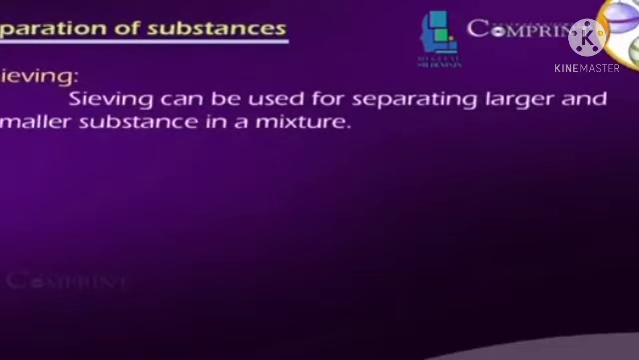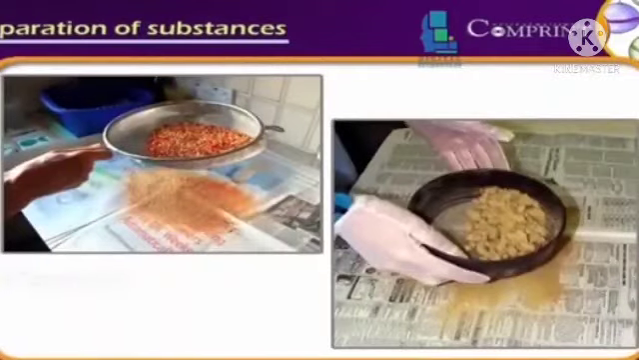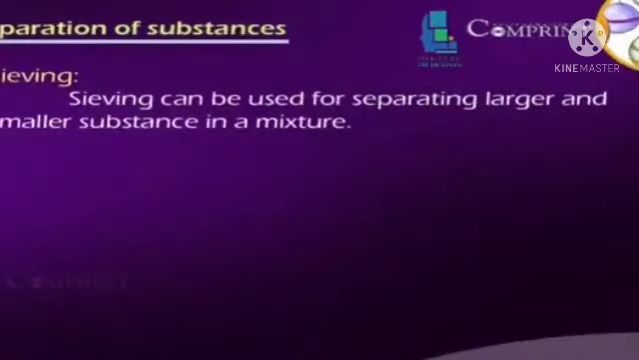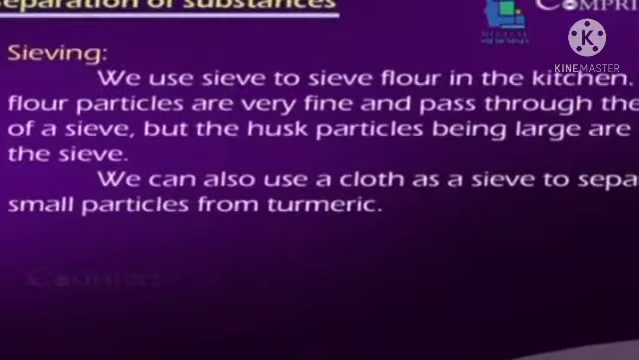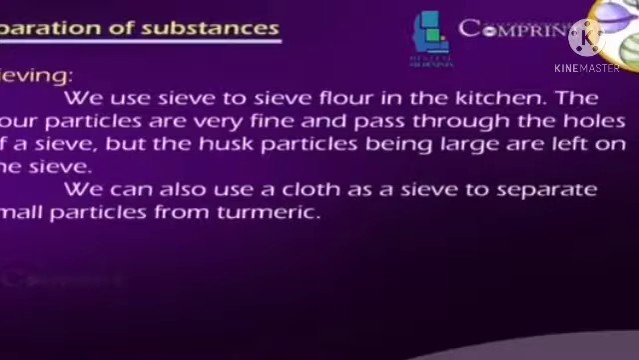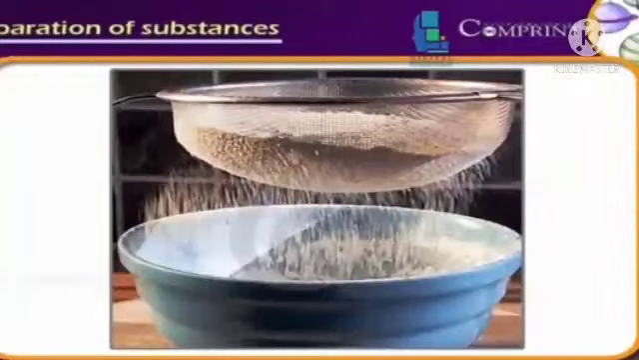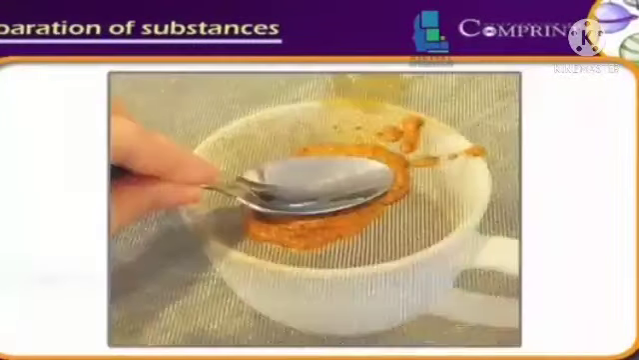And sieving. Sieving separates larger particles from smaller particles in a mixture. We use a sieve to sift flour in the kitchen. The flour particles are very fine and pass through the holes of the sieve, but the husk particles, being large, are left on the sieve. We can also use a cloth as a sieve to separate small particles from turmeric.